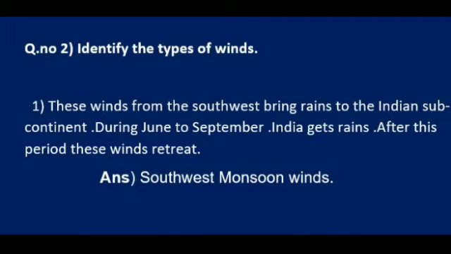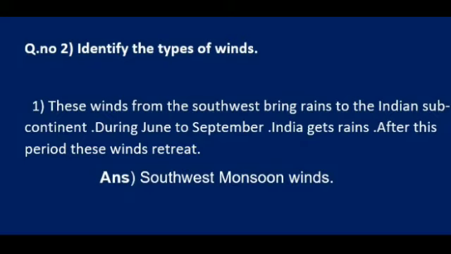From this question you have to identify which type of wind it is, which we have learned in our first part, that is types of winds, right? Let's see the first question. These winds from the southwest bring rains to the Indian subcontinent.